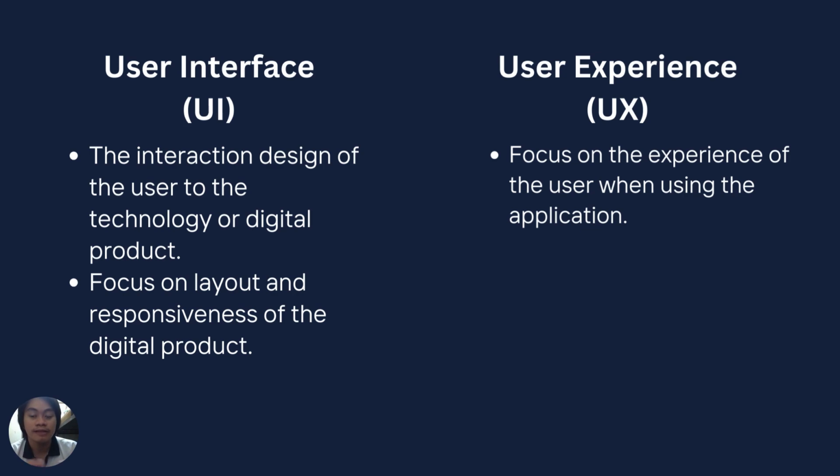Does the task can be easily completed? Does it help the user to fulfill its goal? To elaborate more, the user interface is the visual, while the user experience is the process. For example, if you get an application with an appealing interface but it's hard to use, it means it has a bad UX.